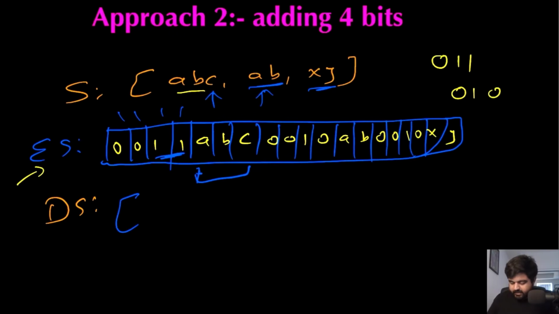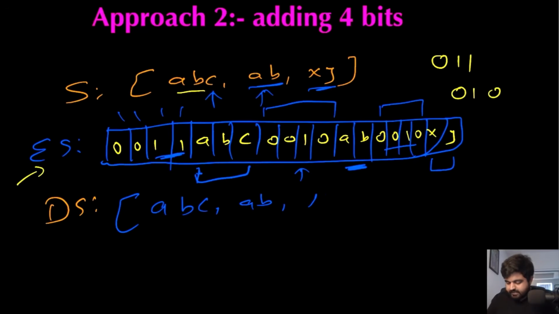We iterate over these 3 and put them in a substring, and we get ABC. Again we read the next 4 characters and realize that the value is 2, so we iterate over these 2 elements and get the value AB. Again we read the next 4 bits and find the value is 2 again, so we iterate over 2 more characters and get the value XY, and then we have a decoded string. So this is also another way to store all the values.